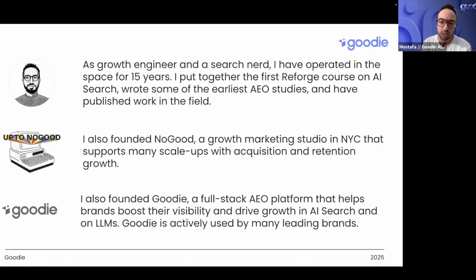And for the past 2 years, I've been focused on building Goodie, which is a full-stack, end-to-end AEO platform, helping brands boost visibility and really take control of their AI search presence across ChatGPT, Perplexity, Gemini. We cover the most models, I would say, in the space out of everyone right now, and it's used by many leading brands as well.